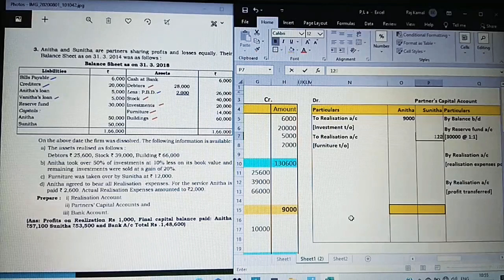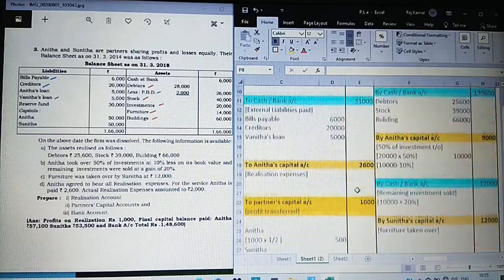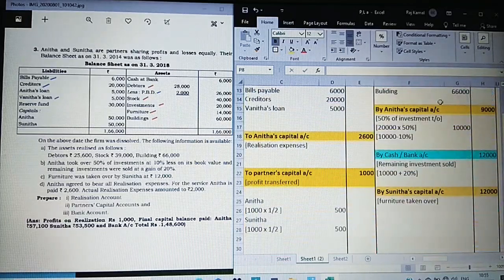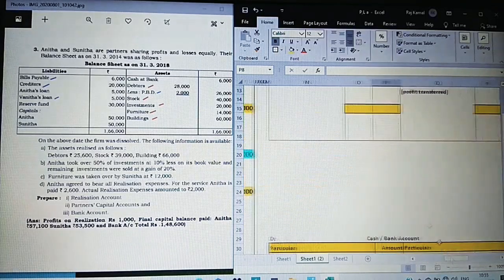At what price? 12,000. See, the concerned partners column only we are supposed to fill it. Clear? Yes, we have done now. Realization account, that is capitals 1, 2, 3, 4 items are taken. Yes, we have completed with the realization